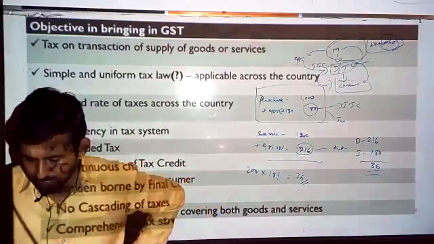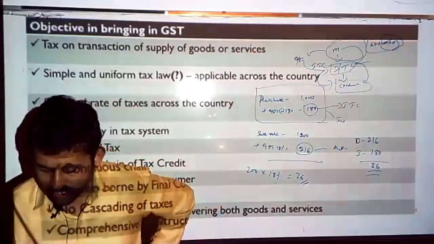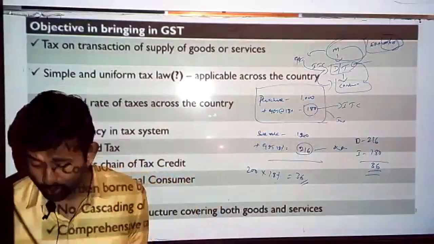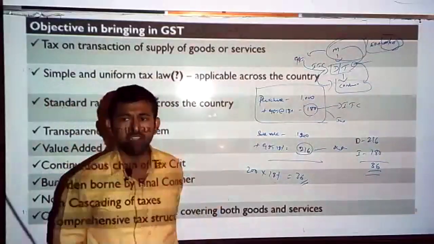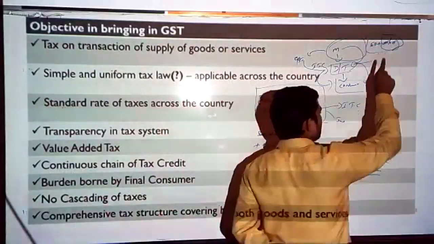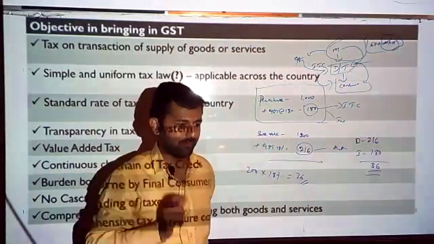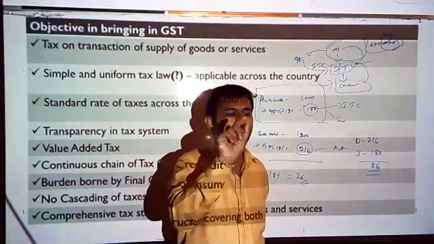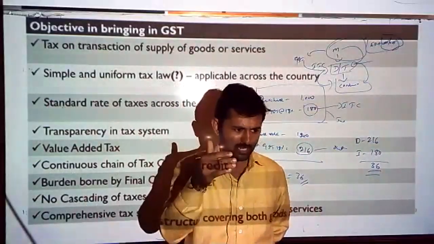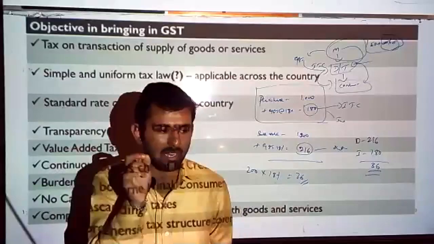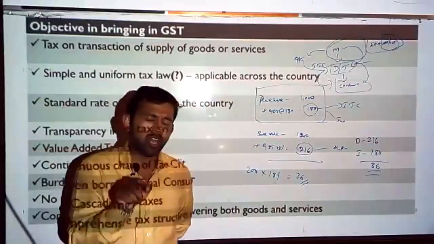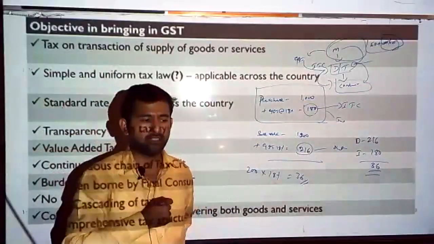Now, burden borne by the final consumer, no cascading of taxes. No tax on tax. Under GST law, there is no cascading. I mean, tax upon tax is not there. How is it avoided? See, earlier, if VAT had to be charged, there was a different assessable value. If excise duty had to be charged, there was a different assessable value. Excise duty was always charged on the value of the good. On whatever value you sell the goods, on that value you charge the excise duty. However, VAT was charged inclusive of excise duty.